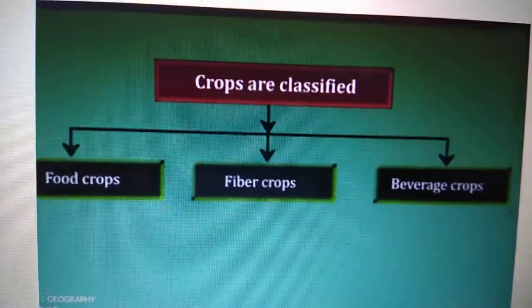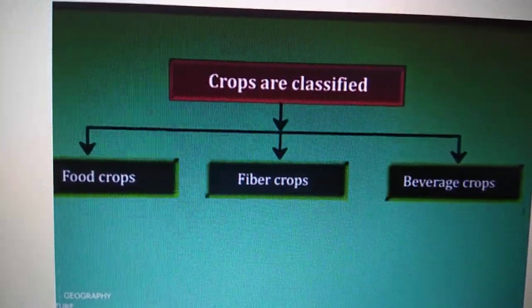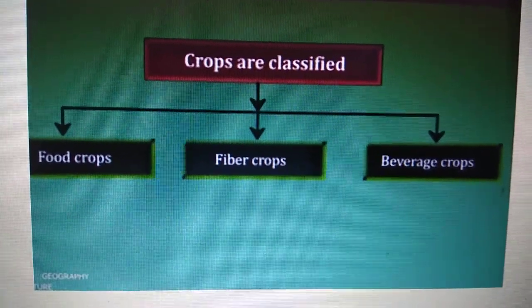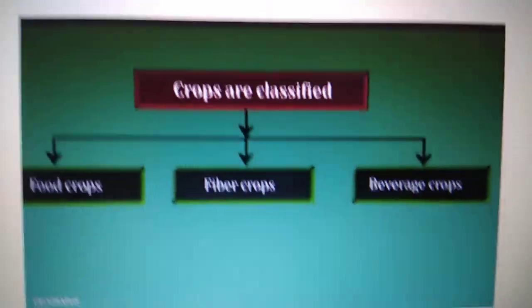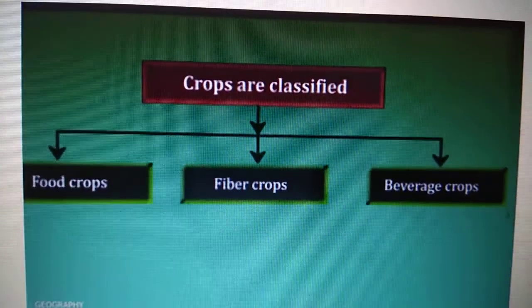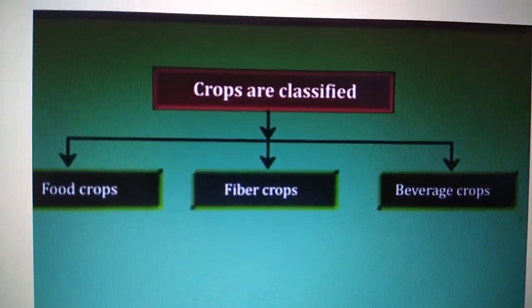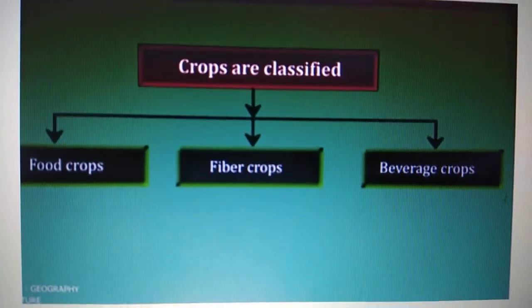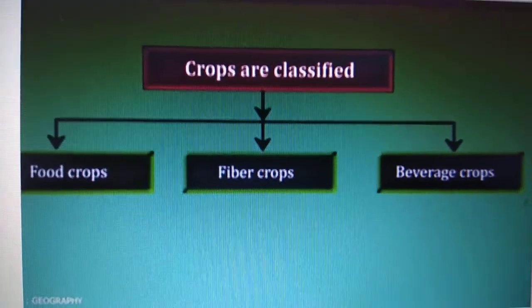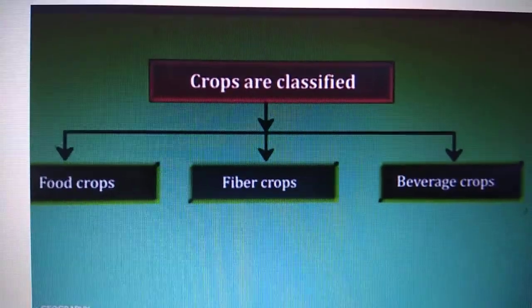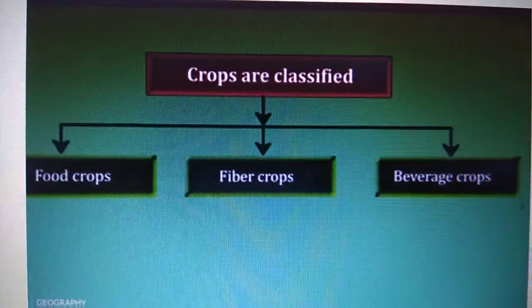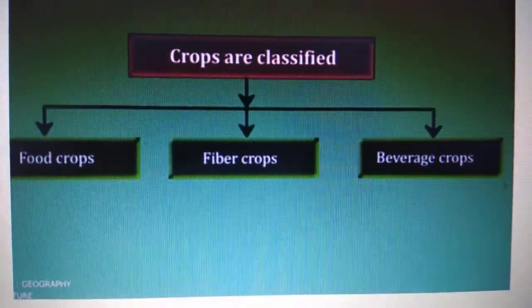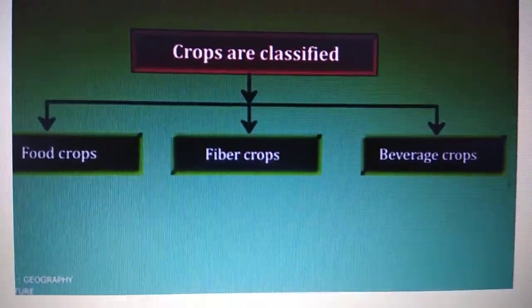Children, a variety of crops are grown all over the world to meet the requirements of the growing population and also to supply raw materials to the agro-based industries. Now we can classify crops into three major things. They are food crops, fiber crops and beverage crops. And in this chapter we will learn about four food crops, that is rice, wheat, millets and maize. Fiber crops we learn about jute and cotton, and beverage crops, that is tea and coffee.